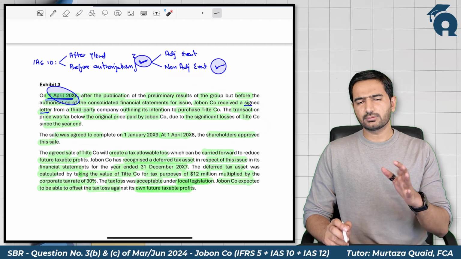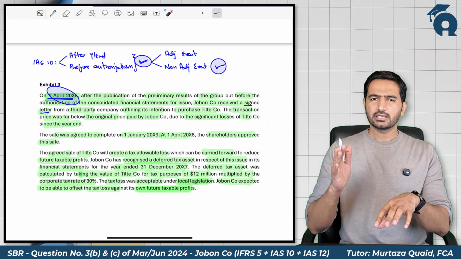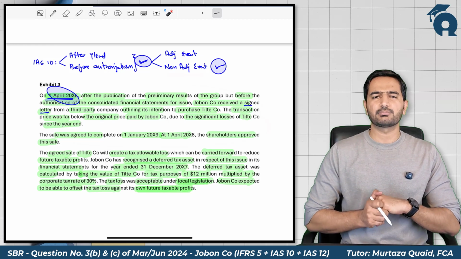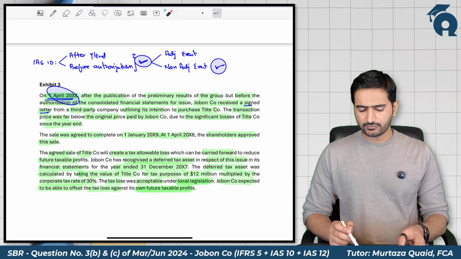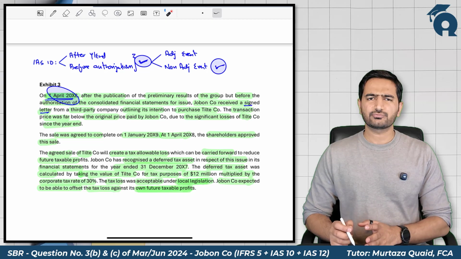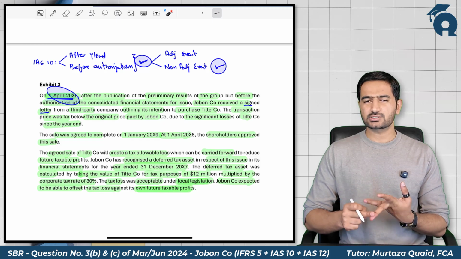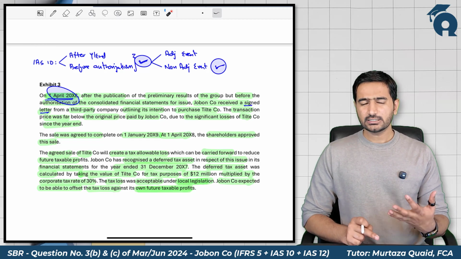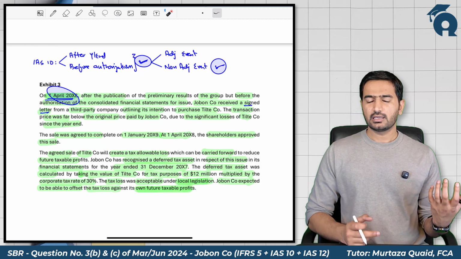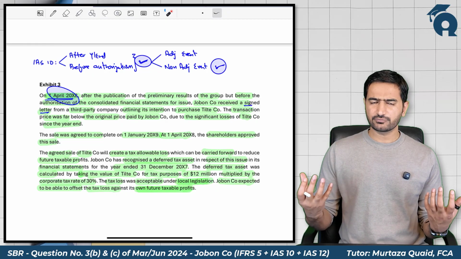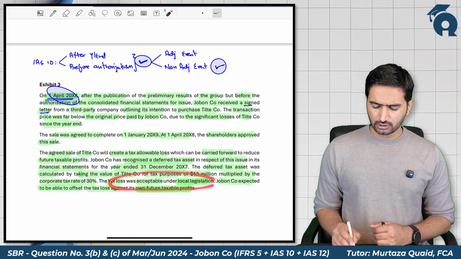Our conclusion would remain the same, that this subsidiary would not be classified as held for sale or as a discontinued operation in the financial statements for the year ended 31st December 2007. In the second paragraph, they are talking about the deferred tax asset. Now we all know that as per IAS 12, a deferred tax asset is recognized for all deductible temporary differences, for tax losses, for tax credits, when it is probable that there would be taxable profits available in the future, and we can adjust our deductible differences against the taxable profits and save the taxes. And it is also allowed under the local law.